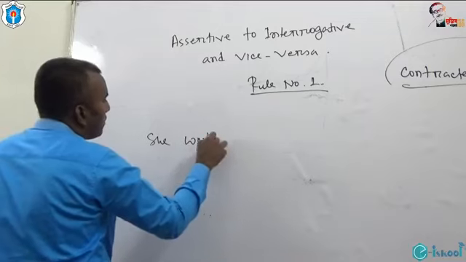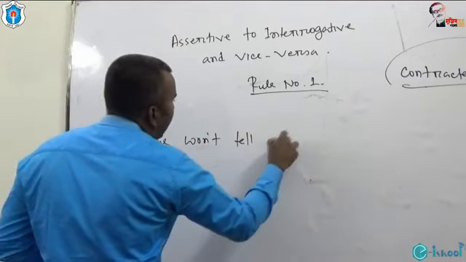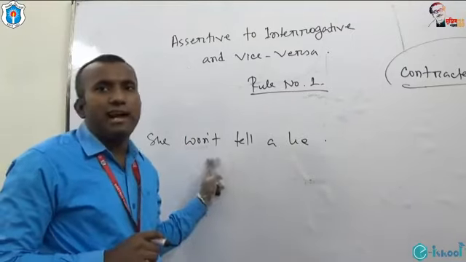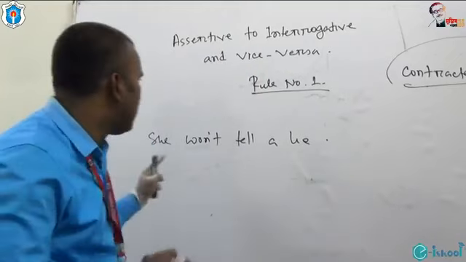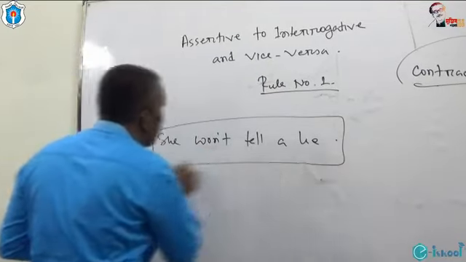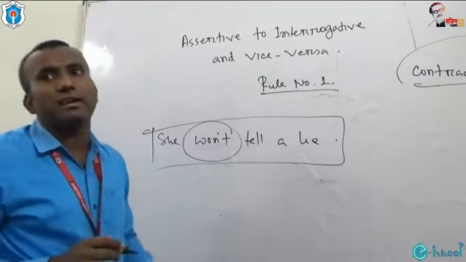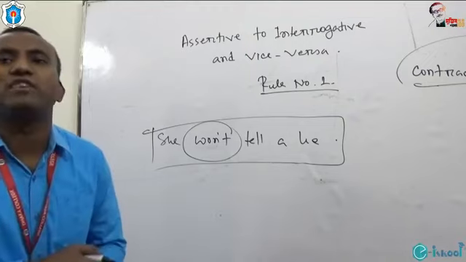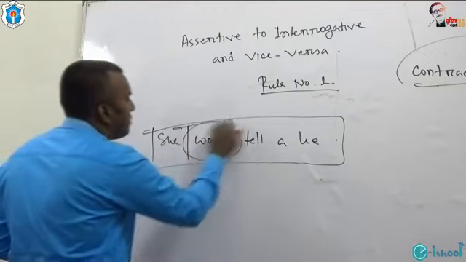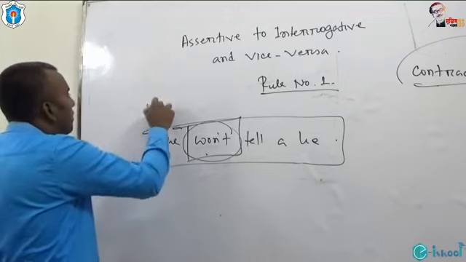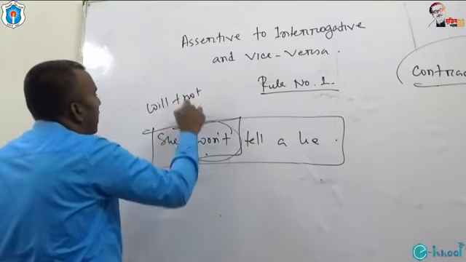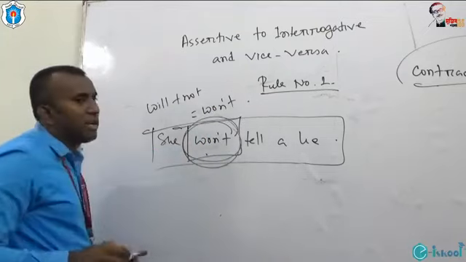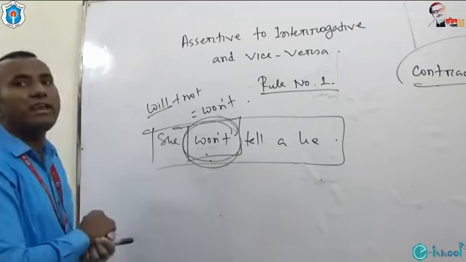She won't tell a lie. This is a declarative sentence, an assertive sentence, and this assertive sentence is negative. Now turn this assertive sentence into interrogative. How can we do that? At first we have to look for auxiliary verbs, and auxiliary verb is here. Will plus not is equal to won't. So in this contracted form we will get the auxiliary verb will.